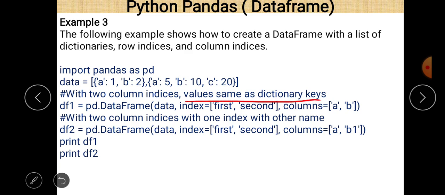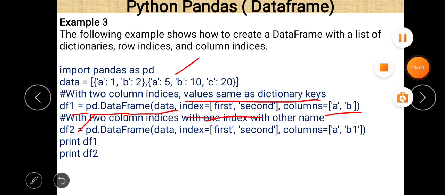So first is df1, 2 data frames are created here. First is pd.DataFrame, and then data is the same as that we declared in the previous case. So data, and then index values are given as first and second, and column values are also given as a, b. Okay, and in the second case you can easily see that the second data frame is also created here.